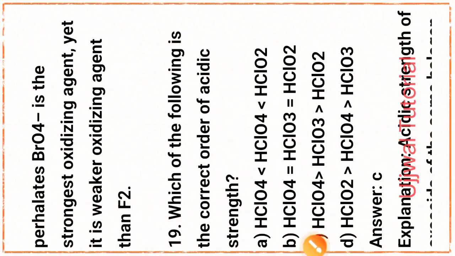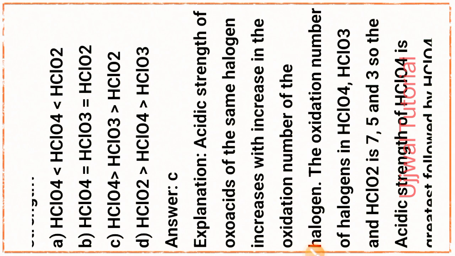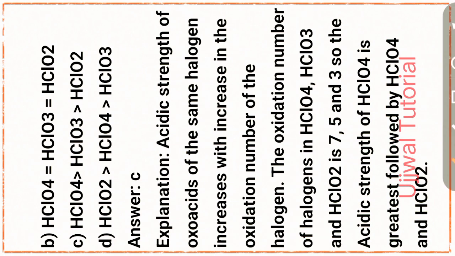Next question, question number 19. Which of the following is the correct order of acidic strength? Option C, the correct order is HClO4 greater than HClO3 greater than HClO2. Now the explanation for this part: the acidic strength of oxoacids of the same halogen increases with increase in the oxidation number of the halogen.